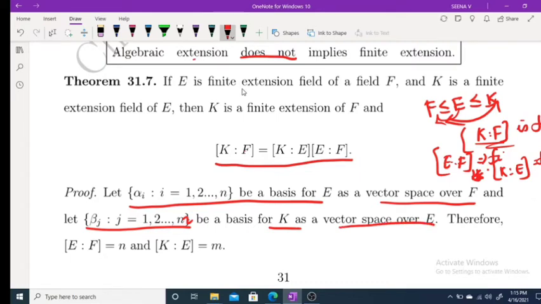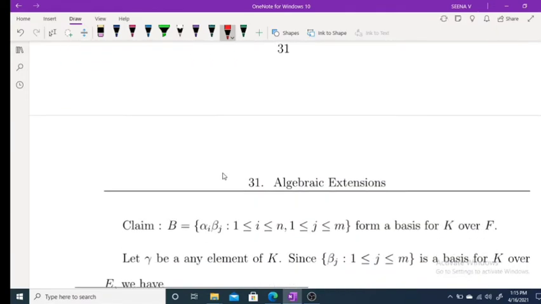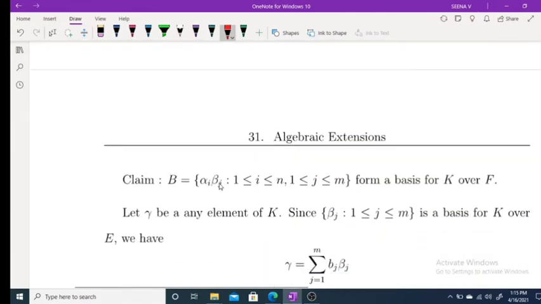Therefore, degree of E over F is equal to n and degree of K over E is equal to m. Now we are claiming B equal to alpha_i beta_j, 1 less than or equal to i less than or equal to n, 1 less than or equal to j less than or equal to m, forms a basis for K over F.